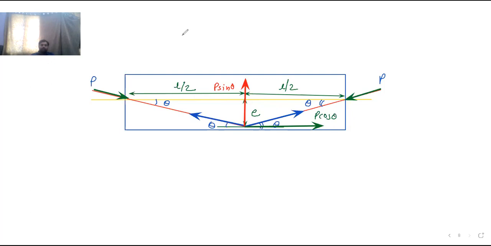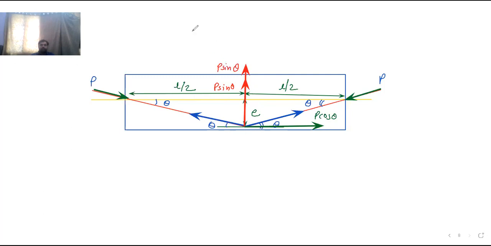Then again, if you resolve this P, then one more component will be there along this line. And this will be again P sine theta.